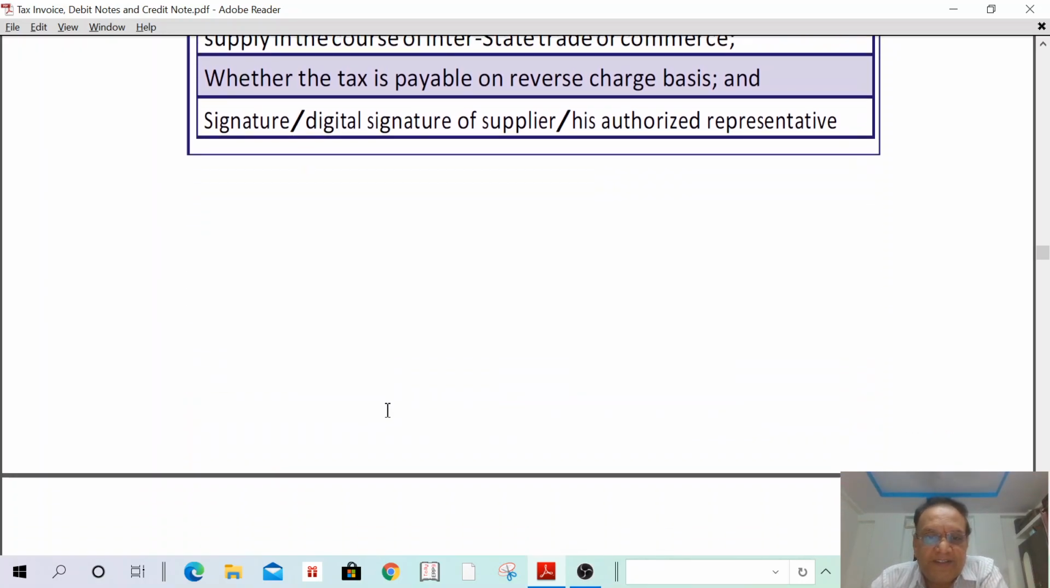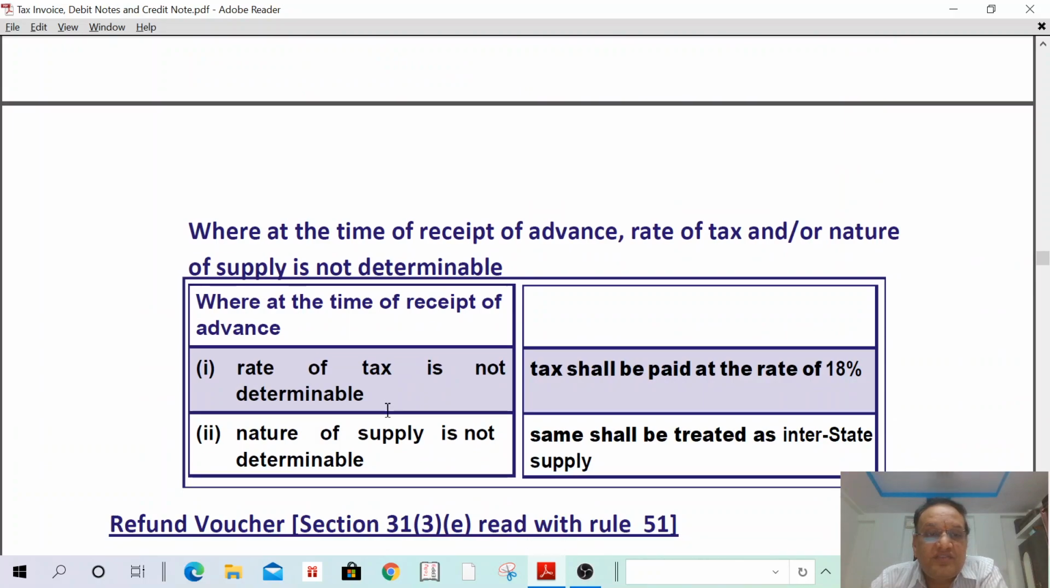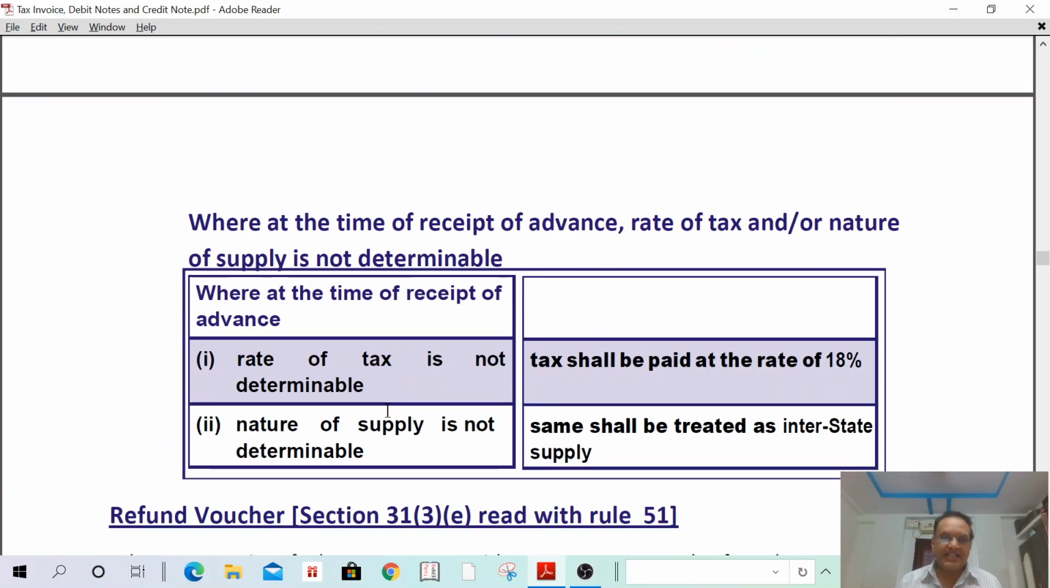Next concept. Where at the time of receipt of advance, the rate of tax and nature of supply is not determinable. I have taken the advance. At the time, what is the rate of tax? What is the nature of supply?